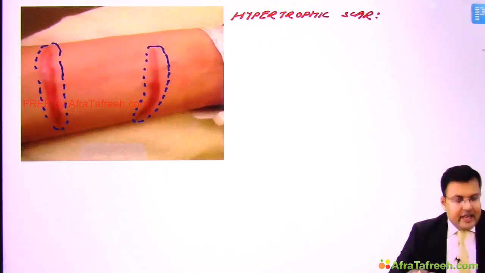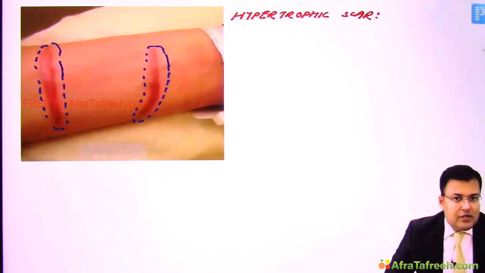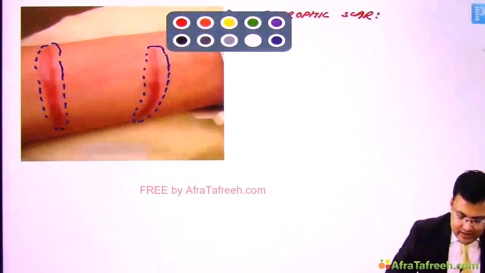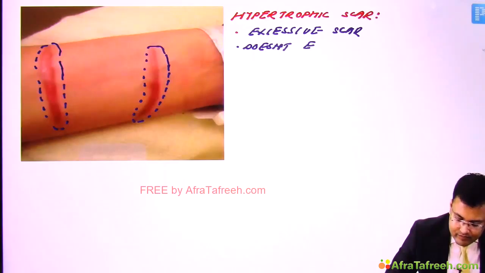So here excessive scar tissue doesn't extend beyond the boundaries of the wound or incision.